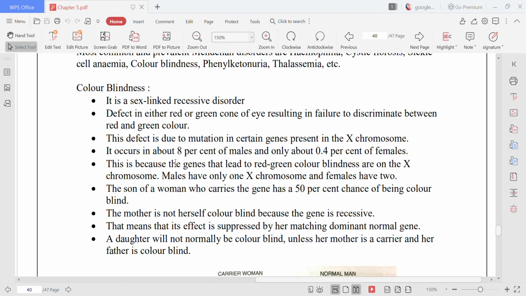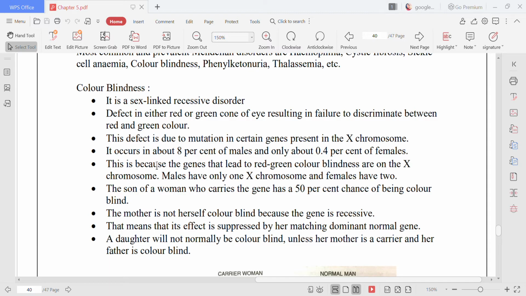Now it occurs in about 8% of males. Remember this, 8% of males, and only 0.4% in females. Now this is to be understood very carefully, why females have a very small ratio of color blindness. Children, because this is a recessive disorder, only 0.4% females can have this disorder and 8% males can have color blindness.